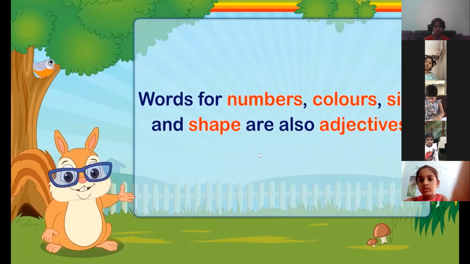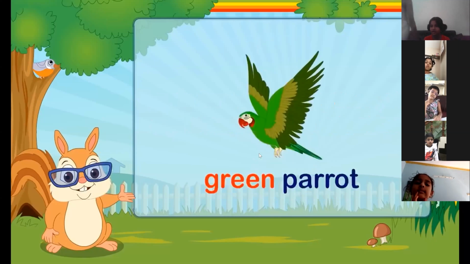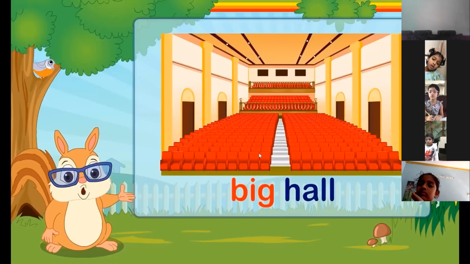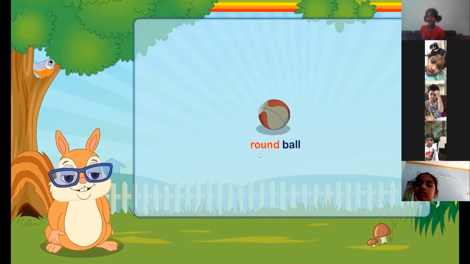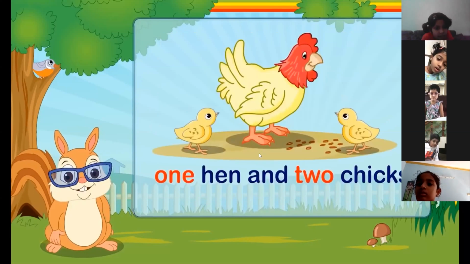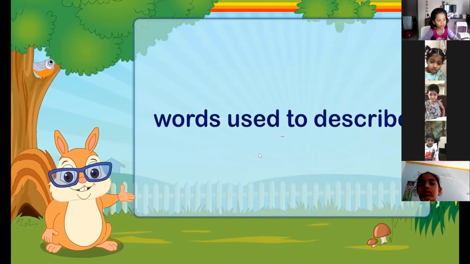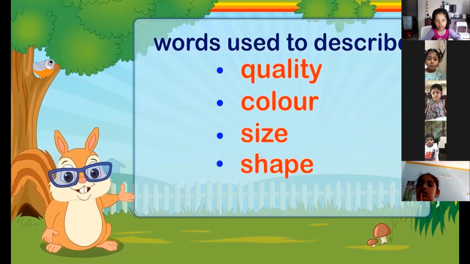For example, smart boy, green parrot, big hall, round ball, one hen and two chicks. So, we see that words used to describe quality, color, size, shape, and number are called adjectives.